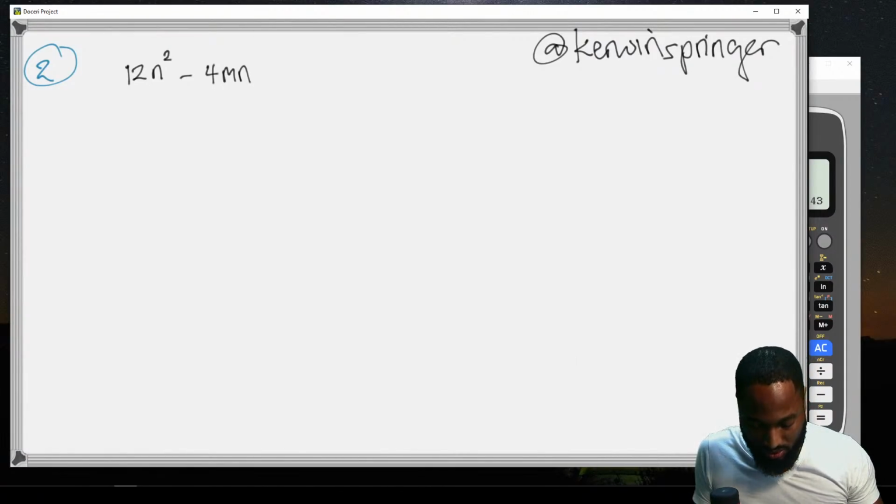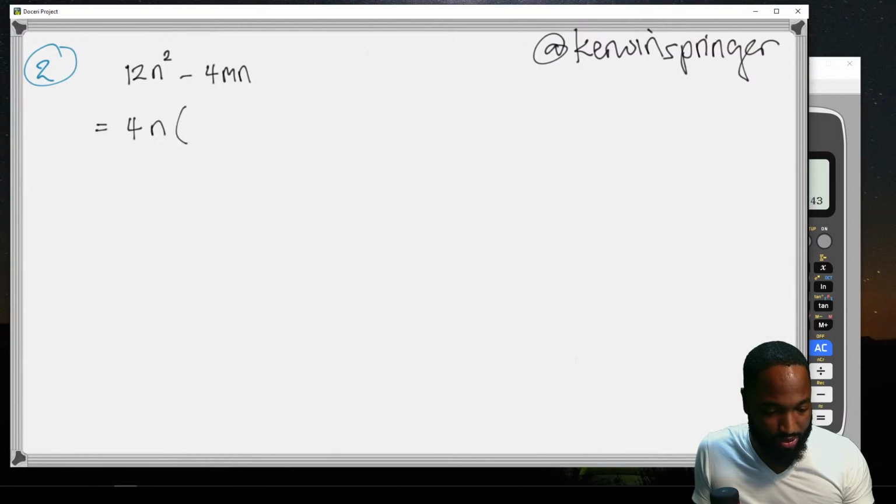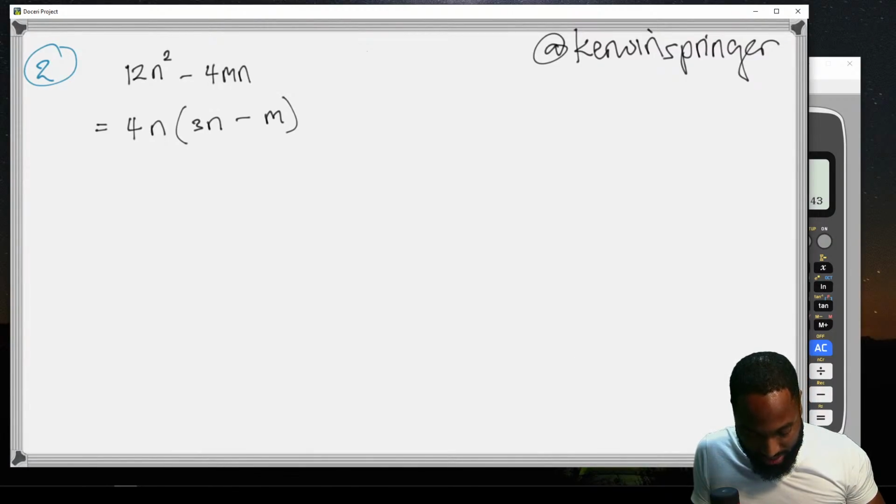So, 4, because 4 is common, and n looking common too to me. So I'll just put 3n there, because 4n by 3n is 12n squared, minus, we already have the 4, but we're missing the m. And how much marks do they give you for that? 1 mark? Damn, stingy on them marks there, boy. Alright, we gave you 1 mark already. So, that shouldn't be any problem.